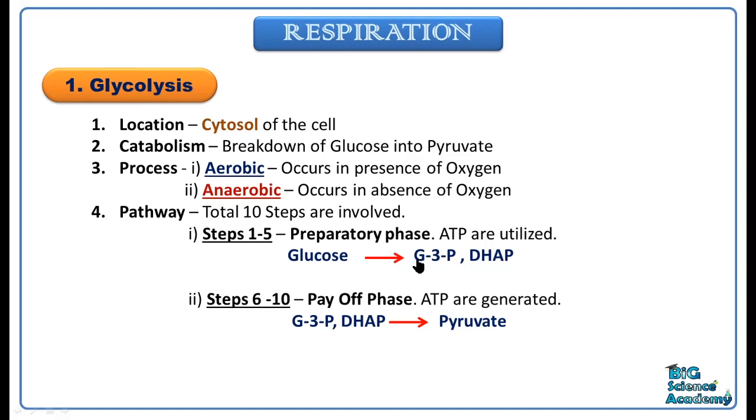The abbreviation of glyceraldehyde 3-phosphate is G3P and dihydroxyacetone phosphate is DHAP. The next 5 steps, from 6 up to 10, are known as the payoff phase. In these steps, ATP is generated, and G3P and DHAP are converted into pyruvate. Pyruvate is the end product of glycolysis.